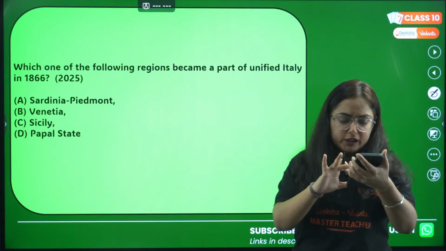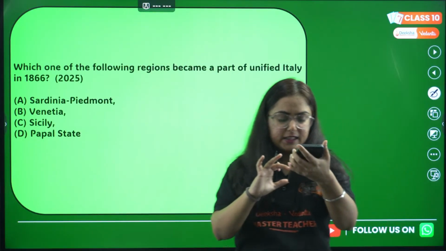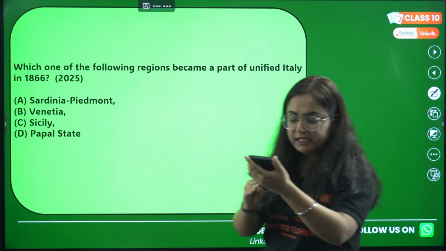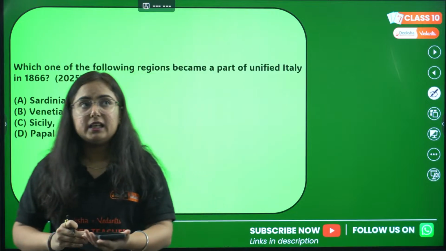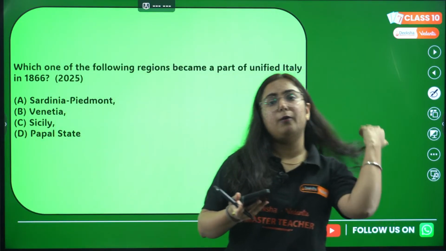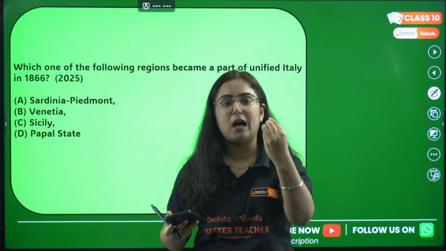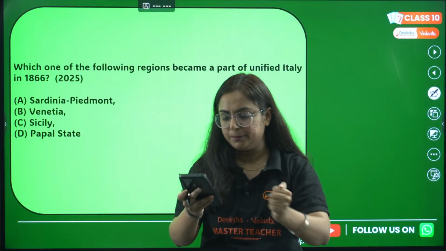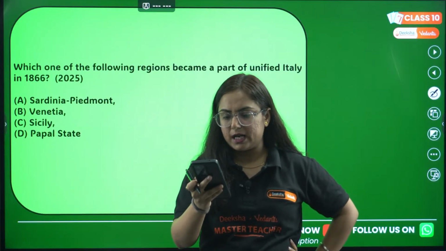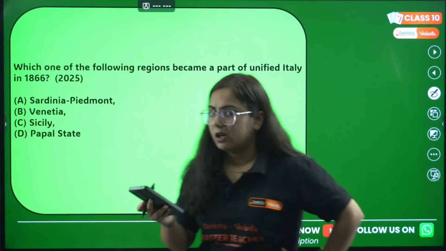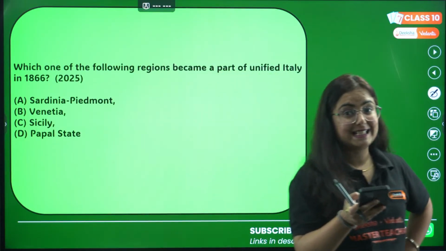Yes, the Napoleonic Code was introduced in 1804, correct. Napoleon came to power in 1797. Rohit, if we talk about Napoleon's power, formally it was around 1800. You are correct that he won the war in 1797. You think it is C, Sicily, Rohit? Think once more because it's 1866.